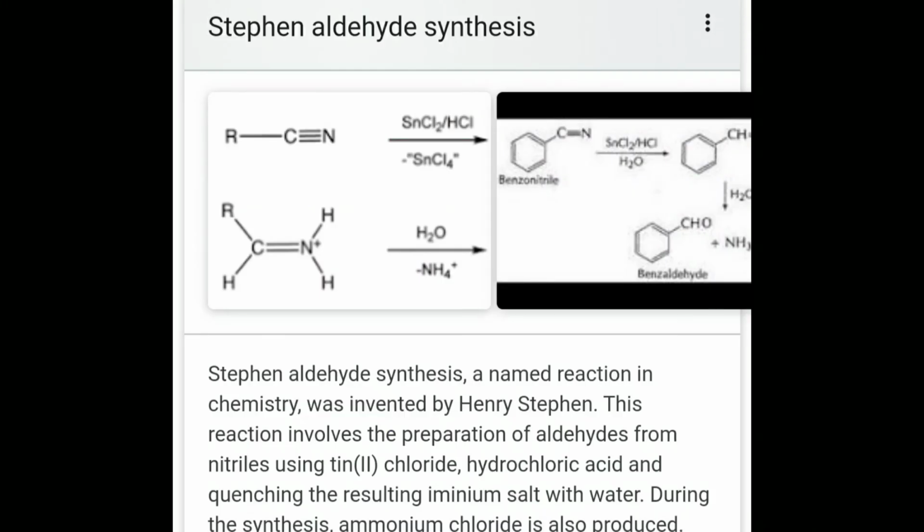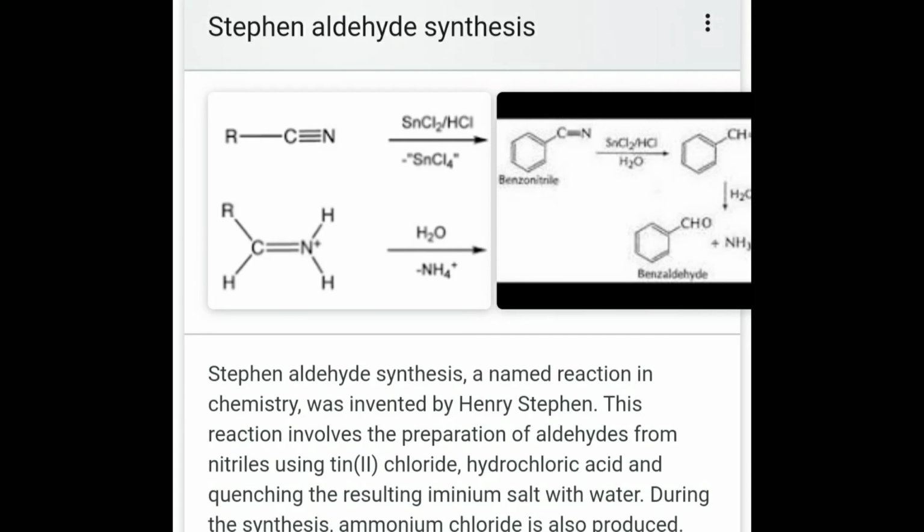Next point is the preparation of aldehydes from nitriles. Nitriles are reduced to imine hydrochloride by stannous chloride in presence of hydrochloric acid, which on acid hydrolysis gives the corresponding aldehydes.